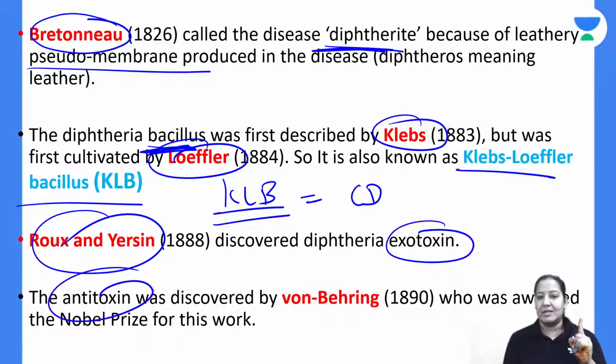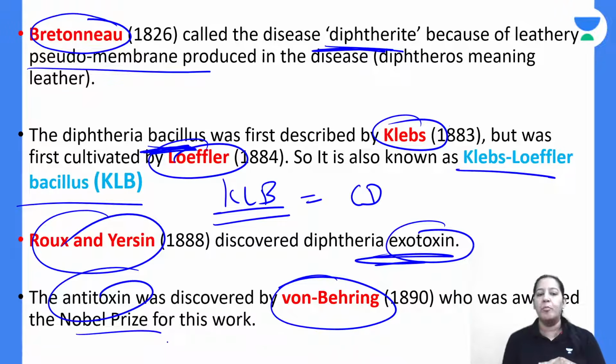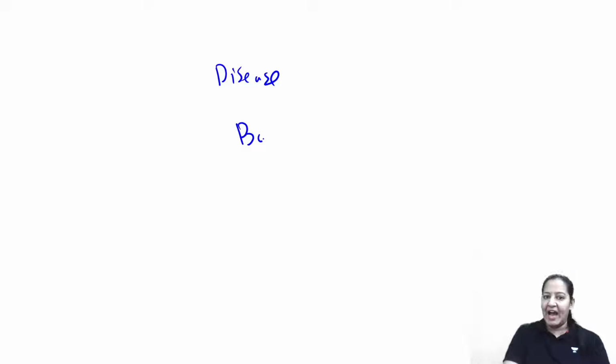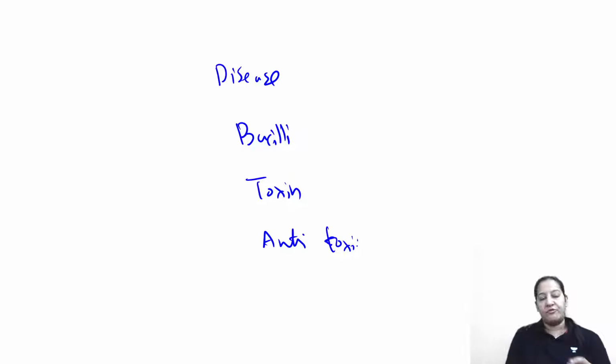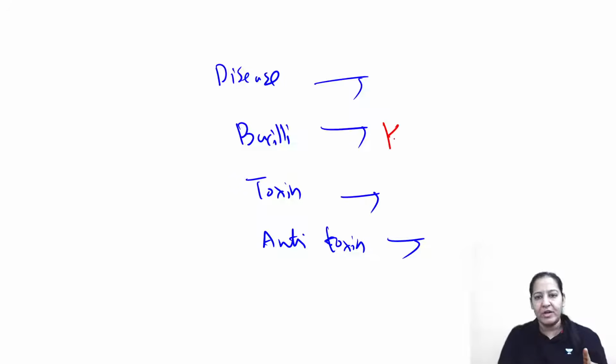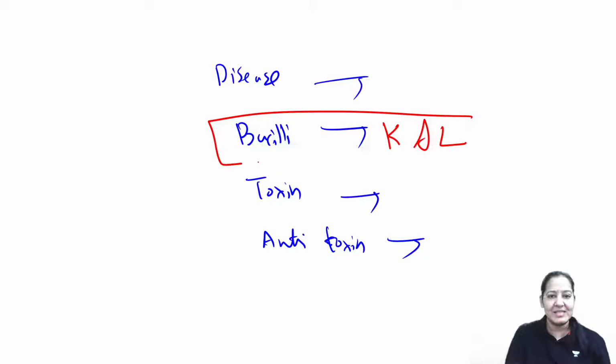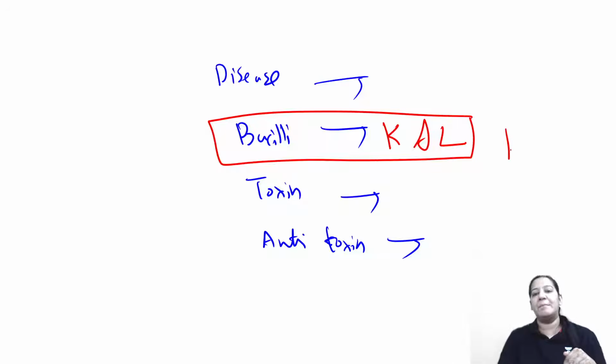And the antitoxin, this is toxin. Antitoxin is discovered by von Behring, who was given the Nobel Prize for that. So learn the names of the 4 scientists who discovered the disease diphtheria, who discovered the bacilli, who discovered the toxin, and who discovered the antitoxin. Please write down the names of the scientists. Frankly speaking, I don't remember the names of all scientists here, but the most important are Klebs and Loeffler, who discovered the bacilli. That's why the name of the bacilli is Klebs-Loeffler bacilli. But at your stage, you must know all scientists here.